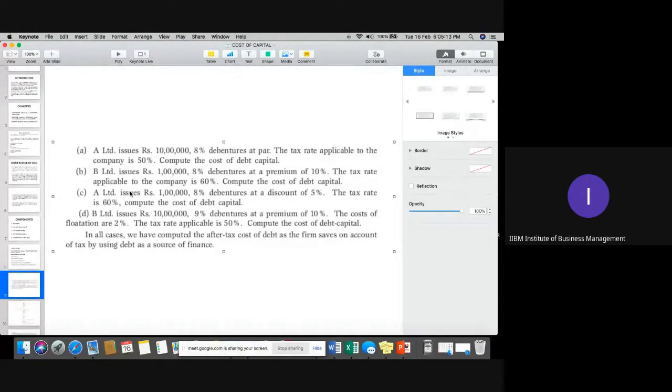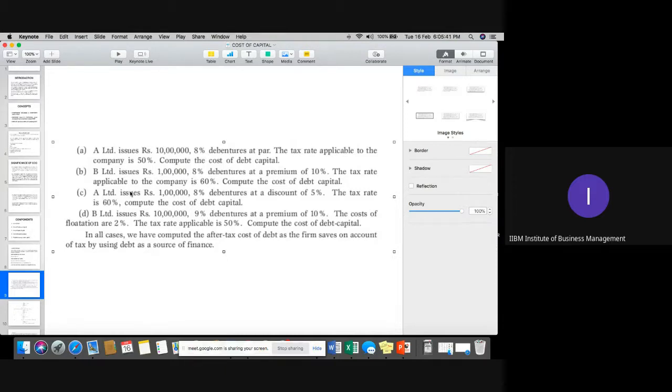All the four options, we will calculate the KD for all the four options. And in all the cases, we need to calculate KD after taxes. So you can see the different options under which the company has different debenture percentages. In the first one, it is 10 lakh rupees of debt, 8% debenture is the interest payment, taxes 50%. Second one, again 8%, but taxes are 60%.